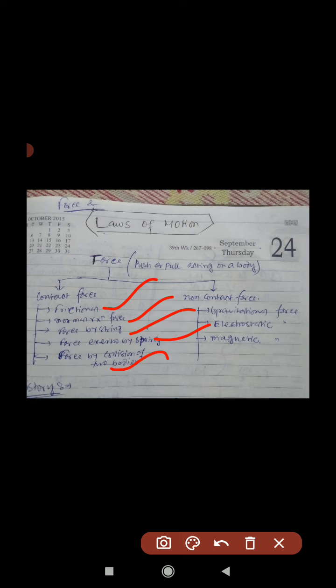These are contact forces. Students, by the name you can understand, contact force means there should be a contact. And the other is non-contact force, meaning force from a distance, such as gravitational force, electrostatic force, magnetic force. You know, if I keep two magnets at a distance, a force still acts between them, but contact force is not like that.